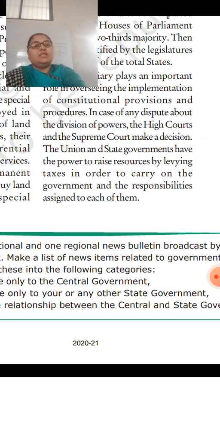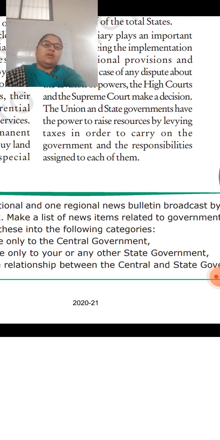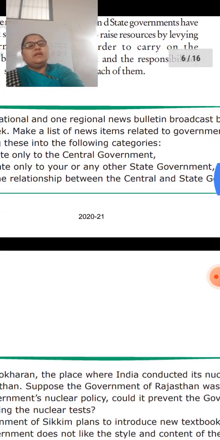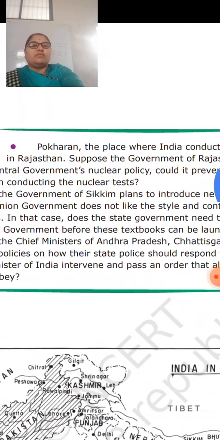The union and state governments have the power to raise resources by levying taxes in order to carry on the government and the responsibilities assigned to each of them. So the union government and the state governments have the power to do what? To raise the resources. They raise the resources by levying taxes, in order to carry on the government and the responsibilities assigned to each of them.